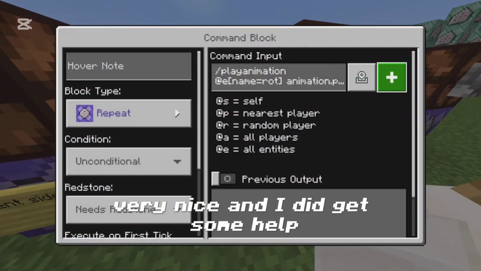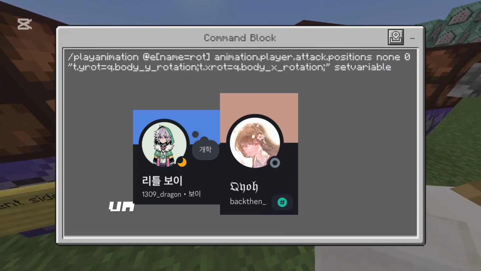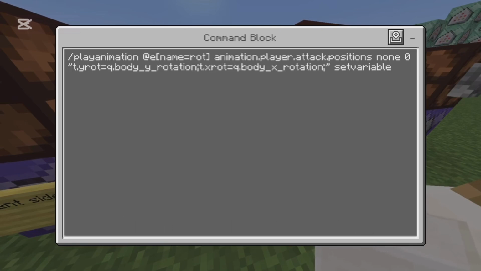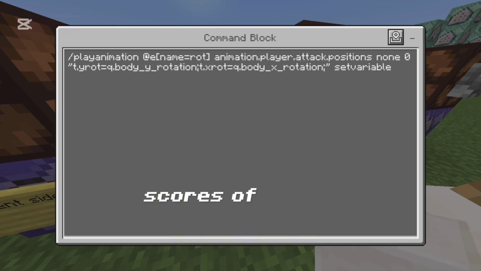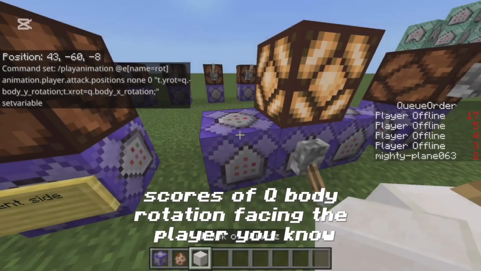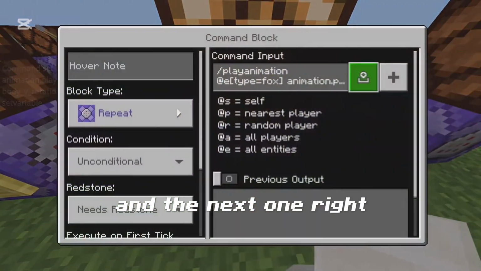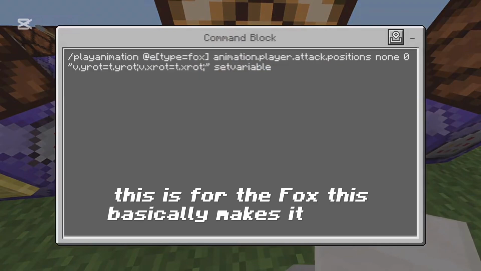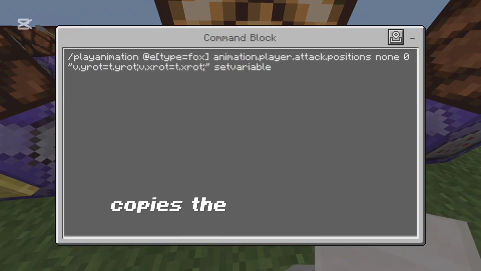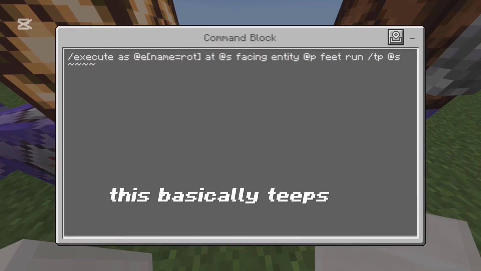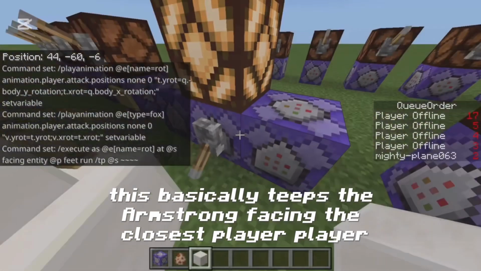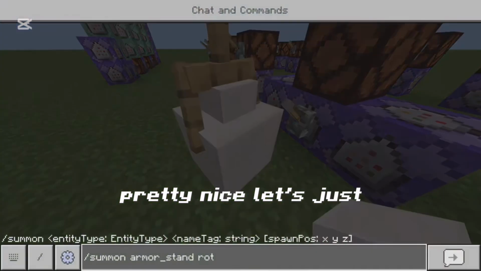And I did get some help. I'll put their name on the screen right here. Yeah, I got some help from them, and basically, the first one right here is for the armor stand. It makes it so the armor stand gets the temporary scores of Q body rotation facing the player. And then the next one right here is for the fox. This makes it so the fox's rotation copies the armor stand's rotation, which is pretty nice. And the next one right here basically TPs the armor stand facing the closest player. Pretty nice. Let's just kill these guys right here.